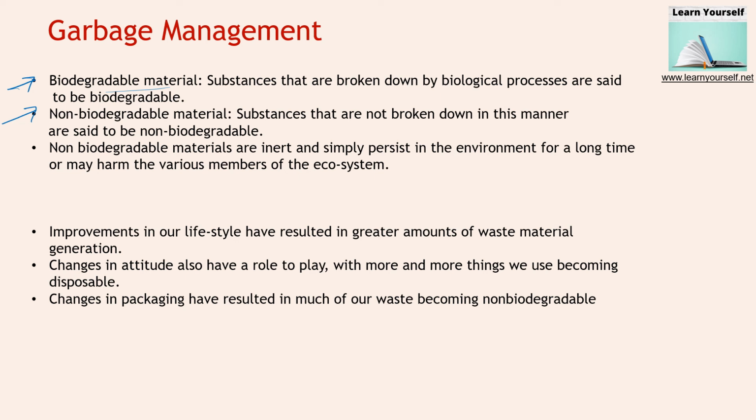Biodegradable materials are substances which are broken down by biological processes. For example, kitchen waste or the peels of fruits or vegetables. Once you throw them into the soil, they will get degraded, and the nutrients present in them will again be available for the next plant to come into that soil. So these substances are biodegradable and they fit into our ecosystem, carbon cycle and nutrient cycle.